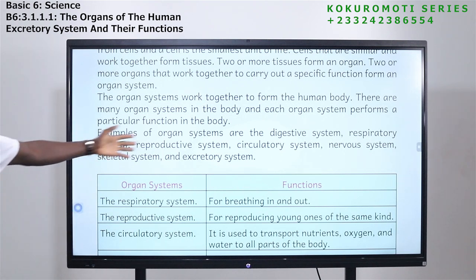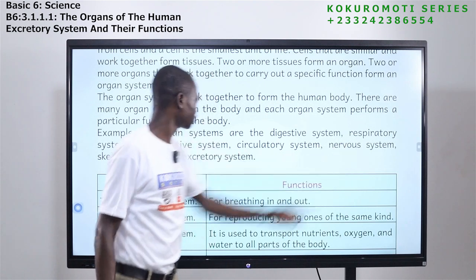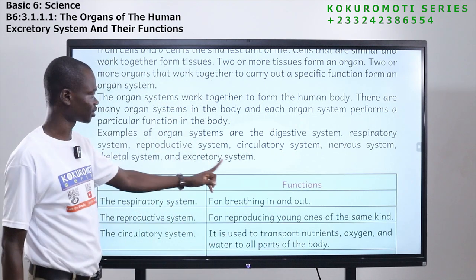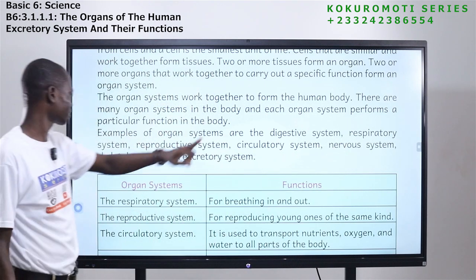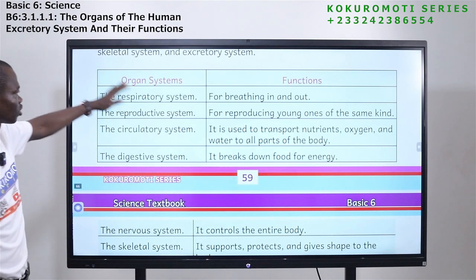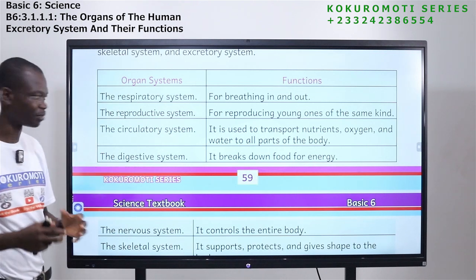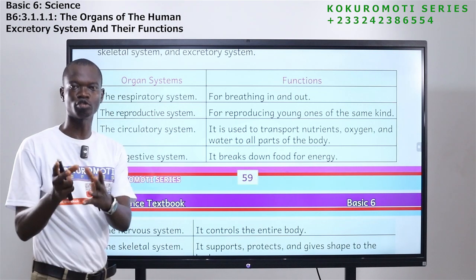So examples of organ systems are the digestive system, respiratory system, reproductive system, secretory system, nervous system, skeletal system, and excretory system. Now let's look at the organ systems and their functions. Your body is made up of organ systems. Let's look at them and what they do for you.